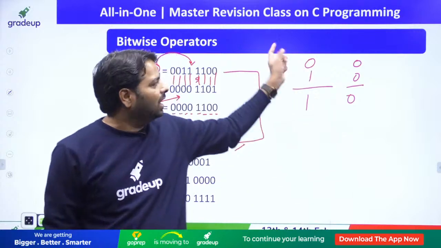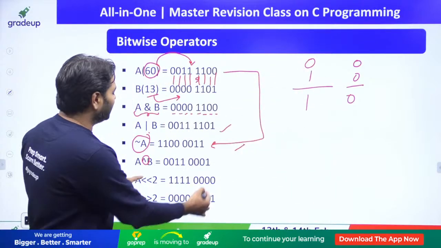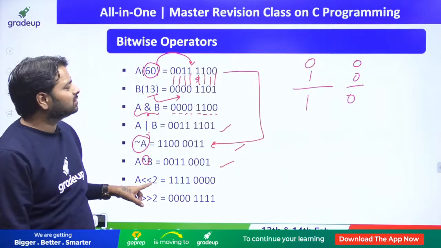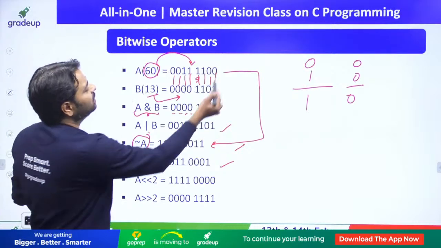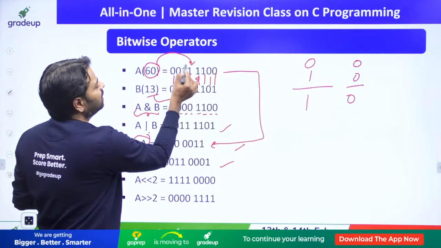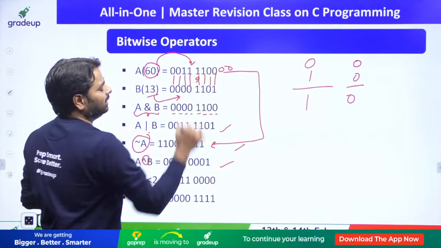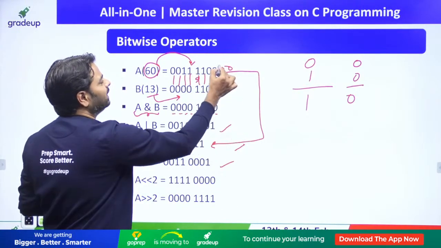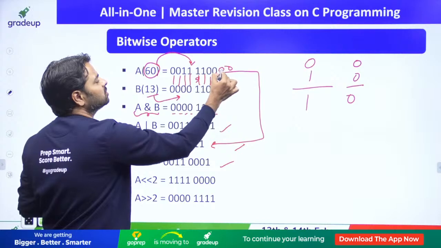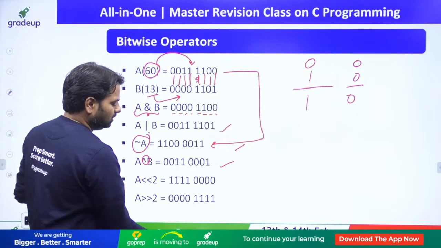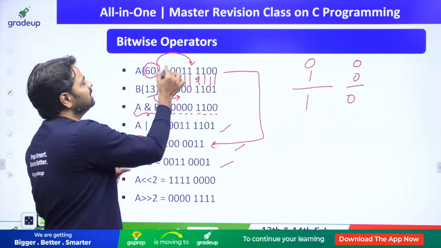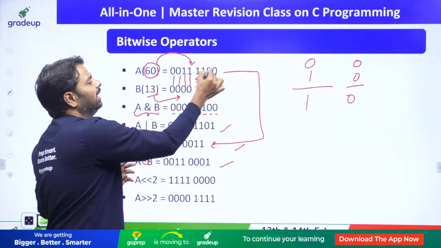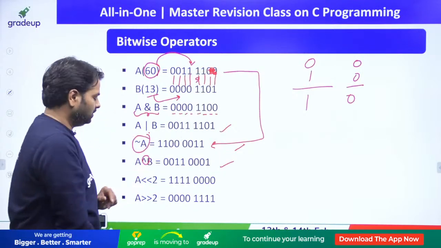If you have the same bits, the answer is 0. And left shift by 2 bits. So A you have, you just do left shift by 2 bits. And here you just add 2 zeros directly and delete the last 2 zeros. Alright. Right shift, just add 2 zeros here and delete the last 2 zeros.